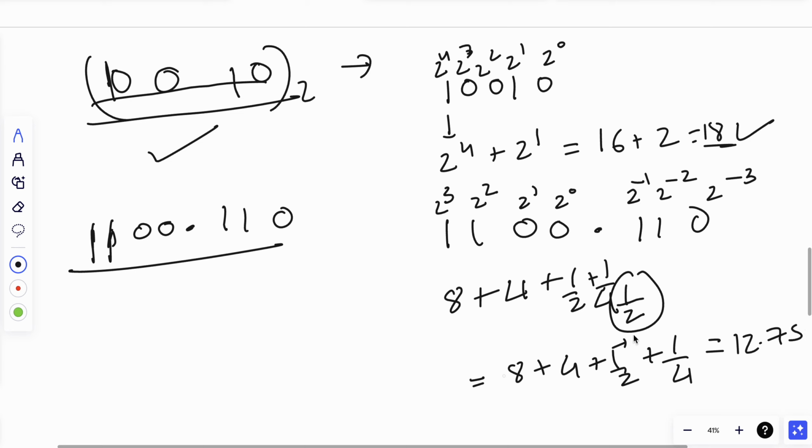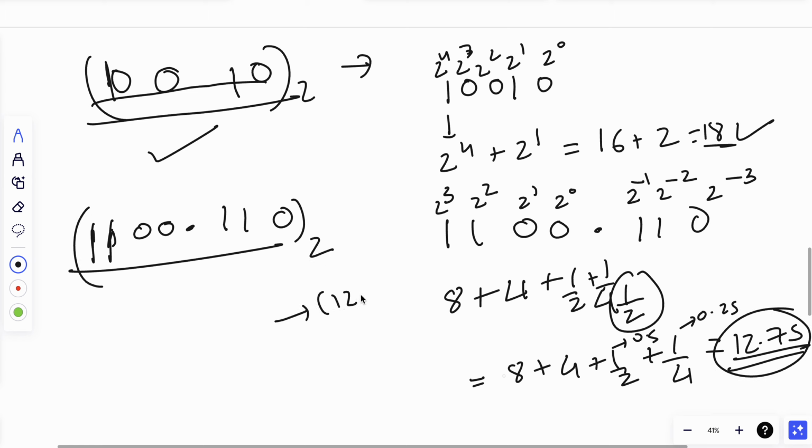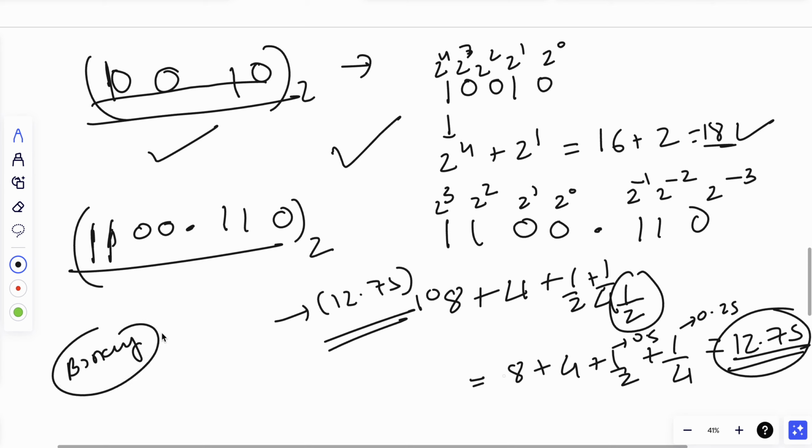This will be 0.5, this is your 0.25. So 12.75 is your answer. This binary equals 12.75 in decimals. With this information, I am confident that you will be able to solve any binary to decimal question.